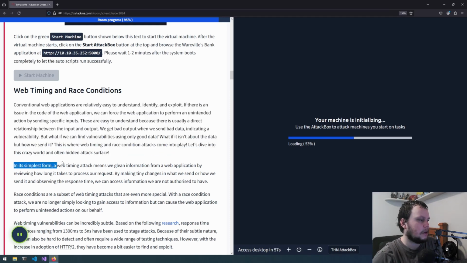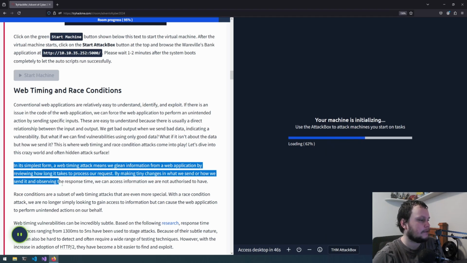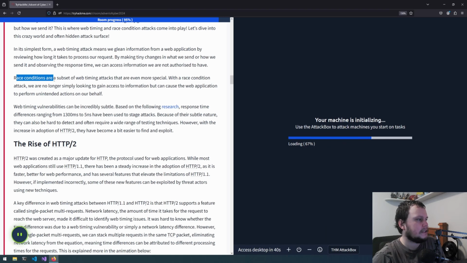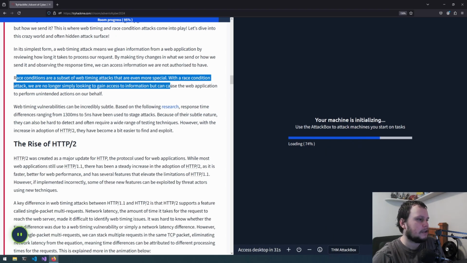In its simplest form, a web timing attack means we glean information from a web application by reviewing how long it takes to process our requests. By making tiny changes in what we send or how we send it and observing the response time, we can access information we are not authorized to have. Race conditions are a subset of web timing attacks that are even more special. With a race condition attack, we are no longer simply looking to gain access to information, but can cause the web application to perform unintended actions on our behalf.